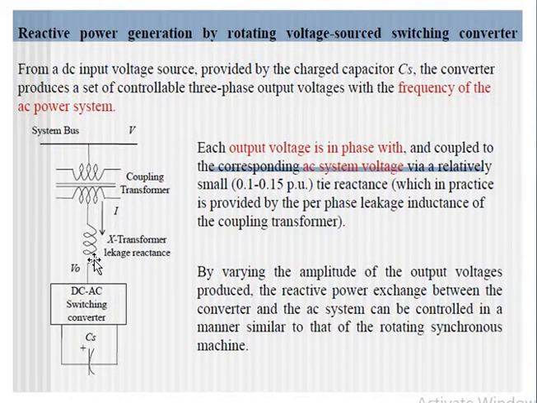That is, by varying the magnitude and phase angle of the output voltage produced, the reactive power exchange between the converter and the AC system can be controlled, in a similar manner to the rotating synchronous machine. Here also the output voltage V0 produced will be in phase with the system bus voltage as required.